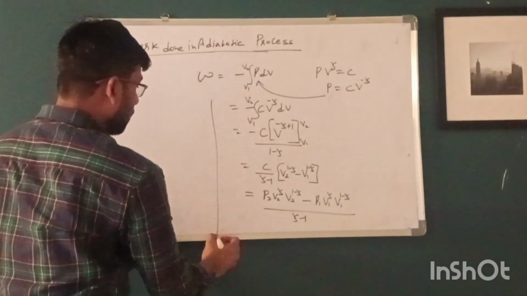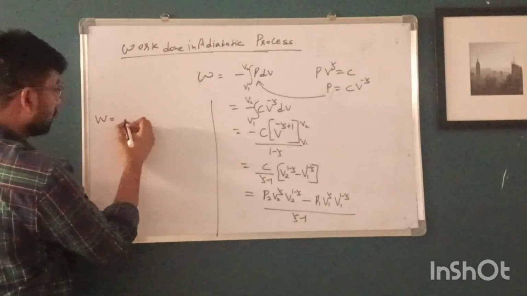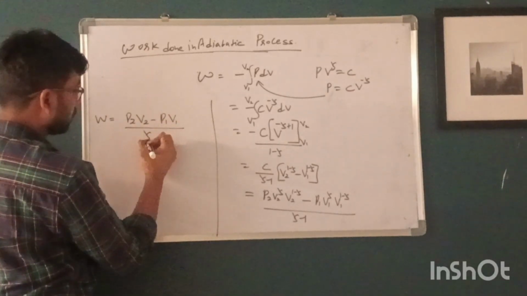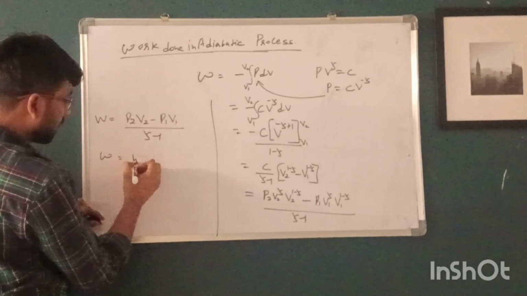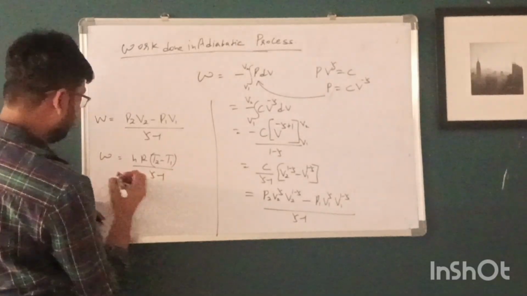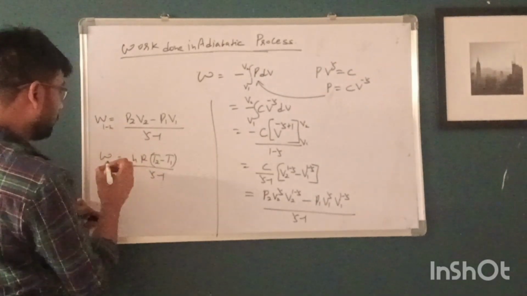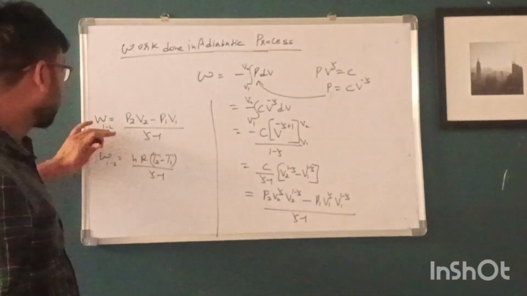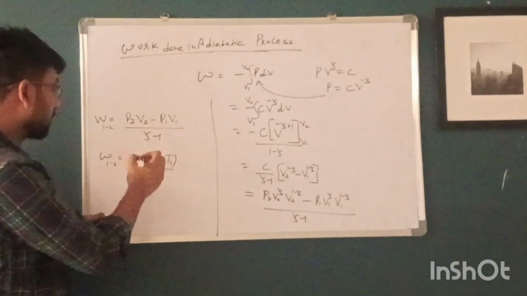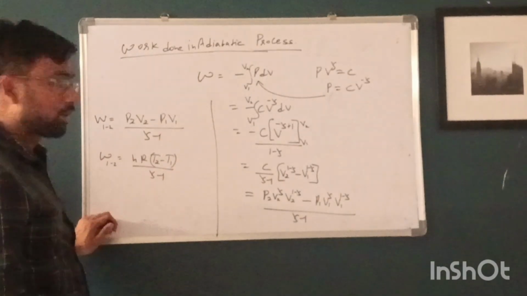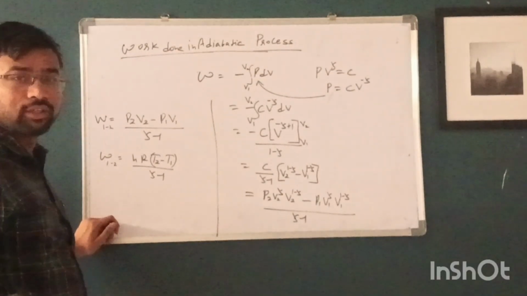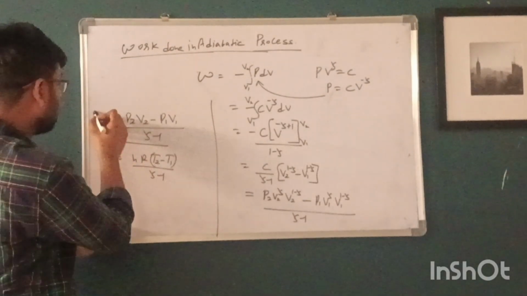So after this, we will get work done equal to (P2 V2 minus P1 V1) upon (gamma minus 1), or we can say nR (T1 minus T2) upon (gamma minus 1). This is the formula to calculate the work done in case of an adiabatic process. We get this expression by putting the ideal gas equation PV equal to nRT. So when the system goes from state one to state two, this is the formula to calculate the work done.